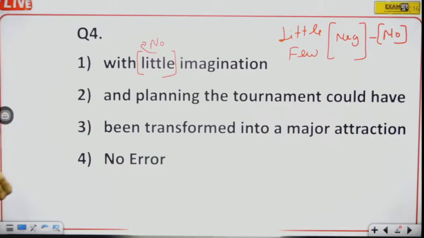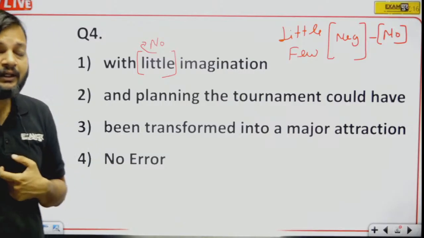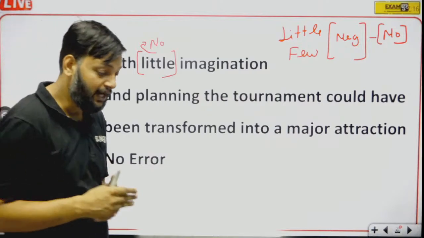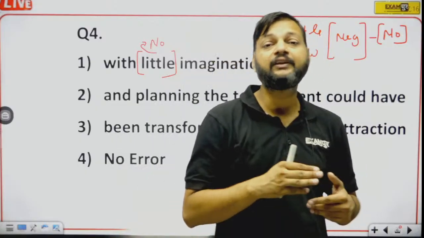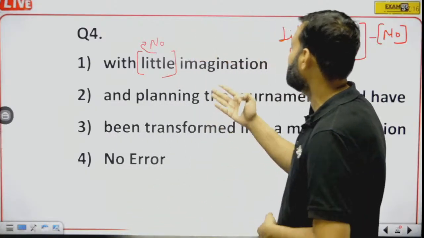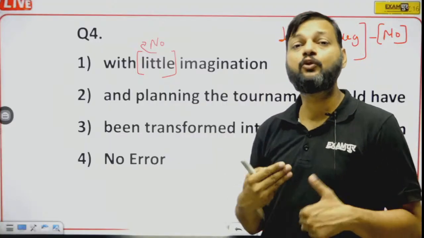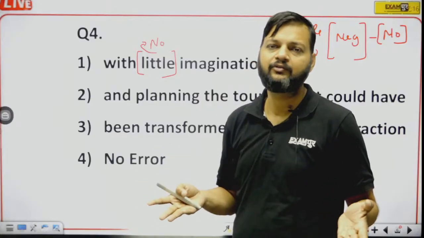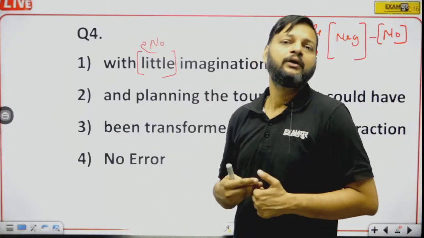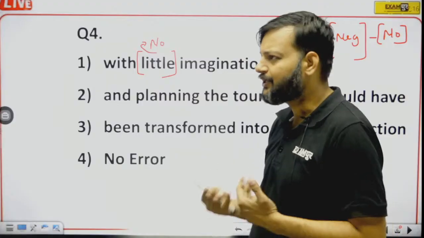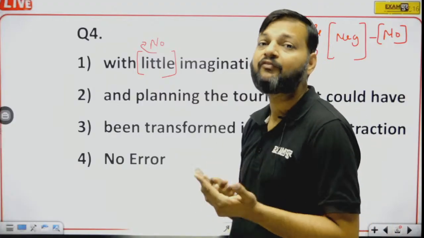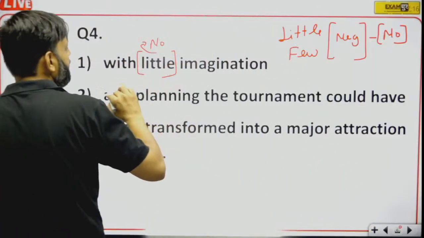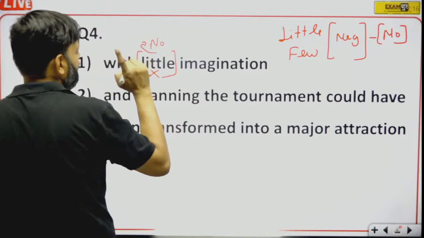Now, is this possible? We are organizing a tournament, and without any imagination, or we can say with no imagination, can it be transformed into a major attraction? No, it is not possible. If we want to create attraction, we need some sort of imagination. So the word little, which means no, cannot be used here. We have to change this word into positive.